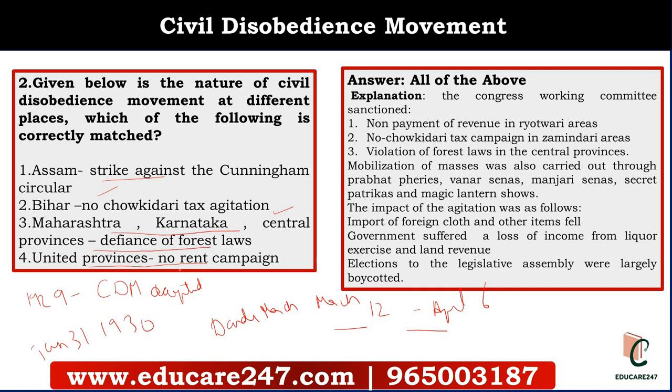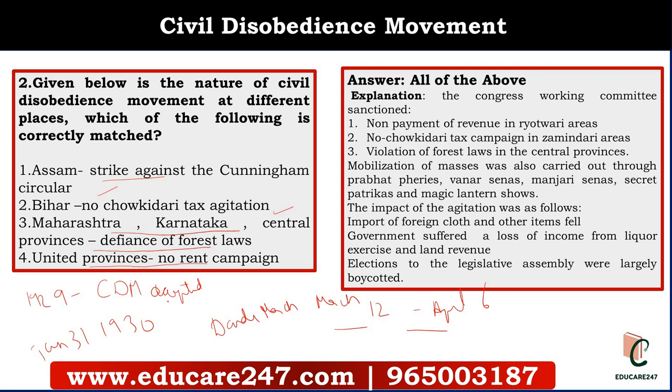Anti-chowkidari and anti-union board tax in Bengal. No tax movement in Gujarat. Civil disobedience of forest laws in Maharashtra, Karnataka, central provinces. Agitation against the Cunningham circular in Assam. No rent campaign in UP. So we have to know that the civil disobedience took various forms in different parts of the subcontinent.